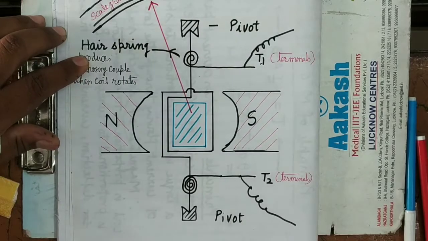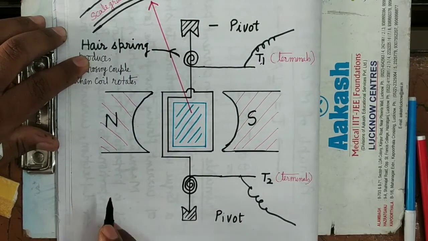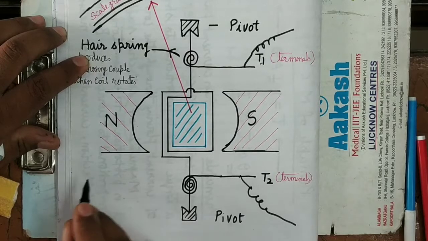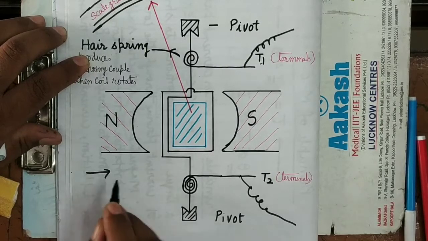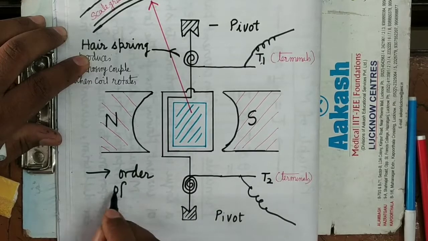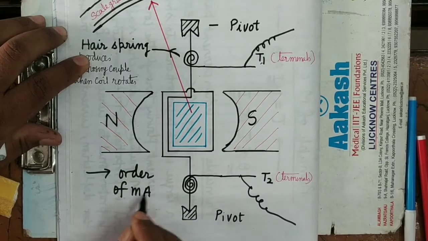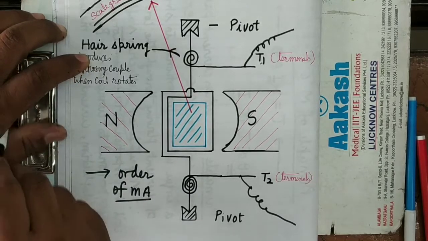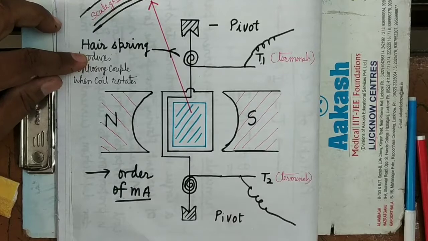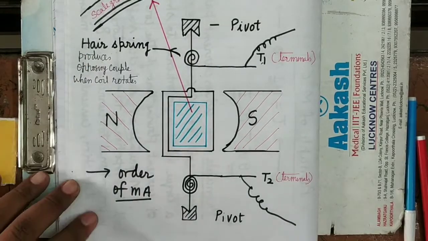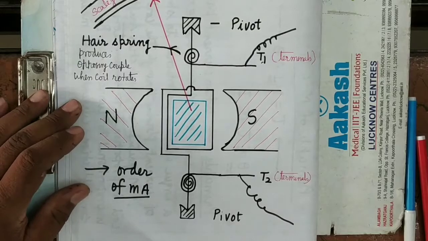But here its sensitivity is smaller than the suspended coil galvanometer. It can measure currents only of the order of milliampere. Its sensitivity is low. While the suspended coil galvanometer can measure currents of the order of microampere.